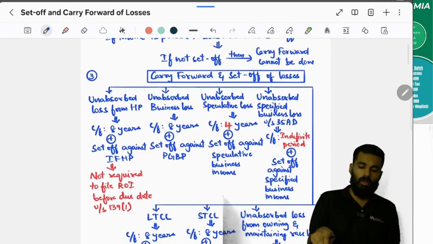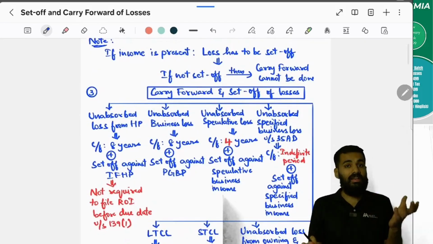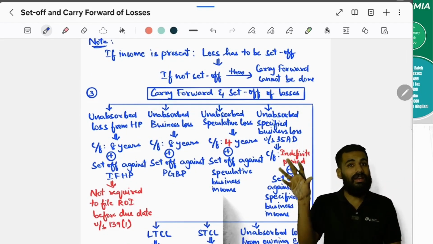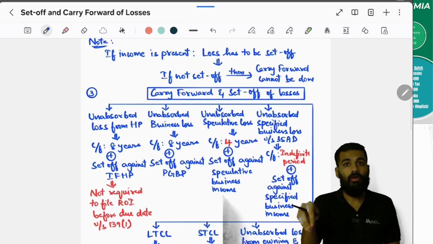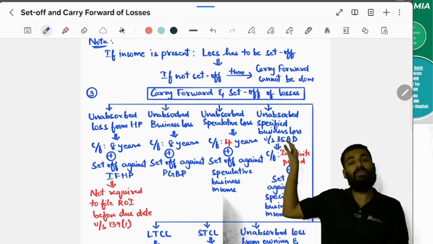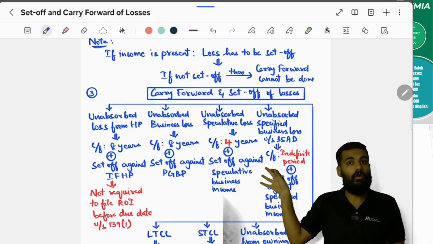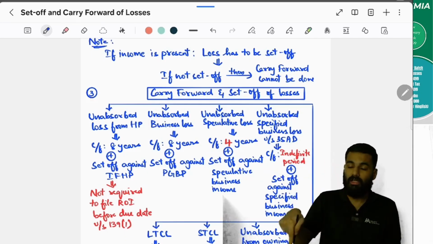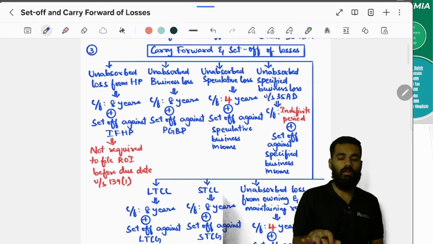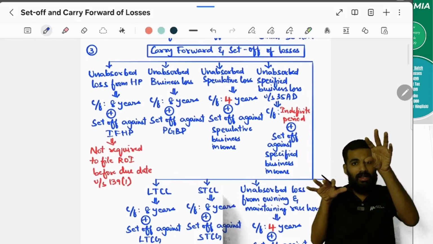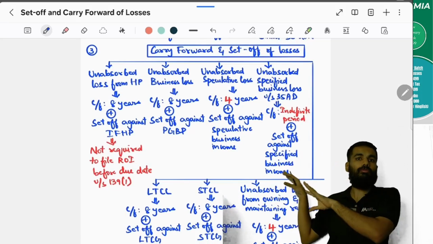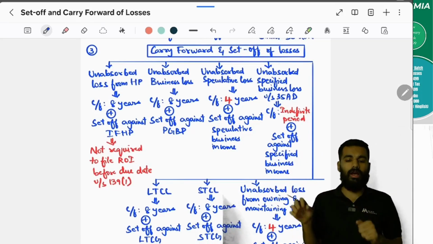Yes. No. So what if there is a loss and either inter head or intra head we can set it off, but we are not willing to set it off? We are thinking that in future we will set it off. We'll carry forward. No carry forward. Set it off now. Otherwise, in the future you cannot set it off. Yes. Okay. So if either inter head or intra head there is no set off, then you have to carry forward.